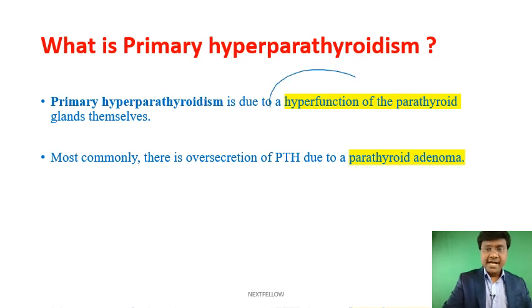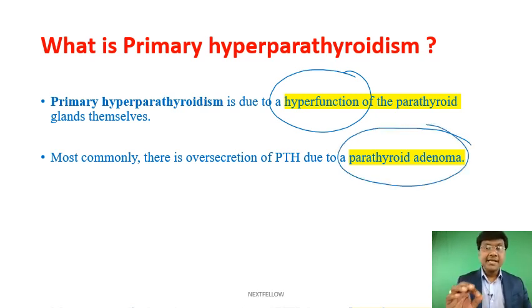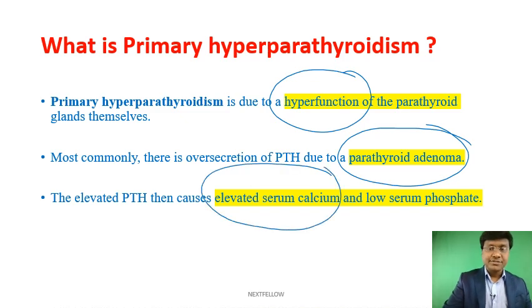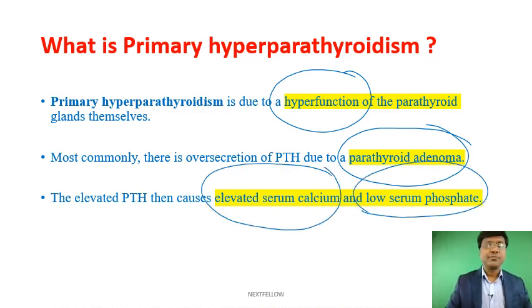It is due to hyperfunctioning of the parathyroid gland, and the most common cause of hyperfunctioning of the parathyroid gland will be parathyroid adenoma. That will be the most common cause for primary hyperparathyroidism. And the elevated parathormone then causes elevated serum calcium and low serum phosphate levels. That is what you will have in patients with primary hyperparathyroidism.